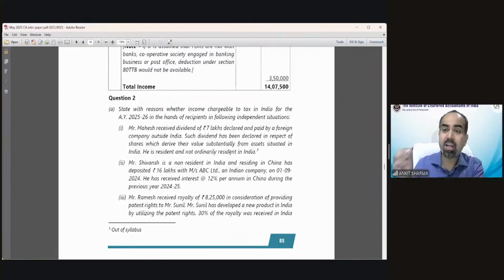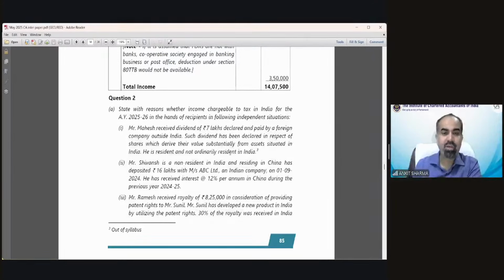If any Indian company's shares, debentures, interest, or dividend are received outside India, that would be deemed to arise in India. This is the concept. There is nothing like where the assets are situated, that is just to make you confused. So this is not going to be taxed in the hands of Mahesh. Not received in India, not arising in India, not controlled from India.